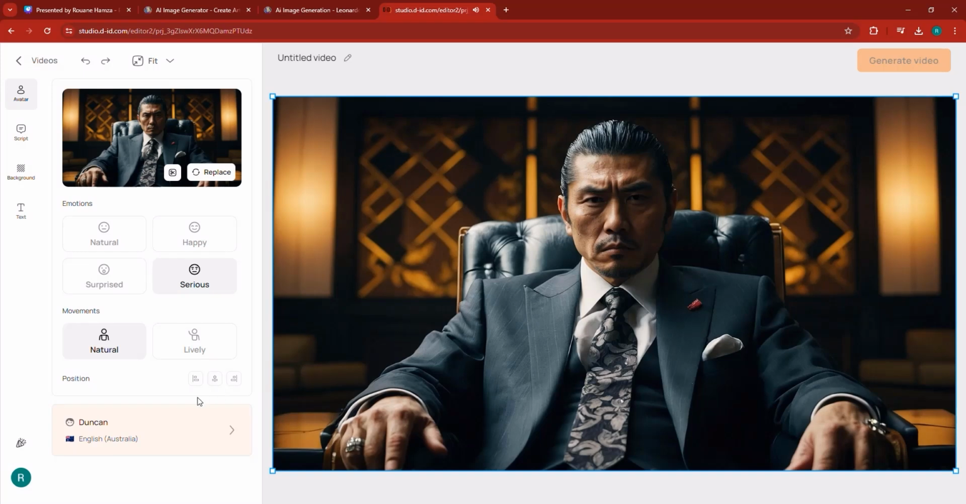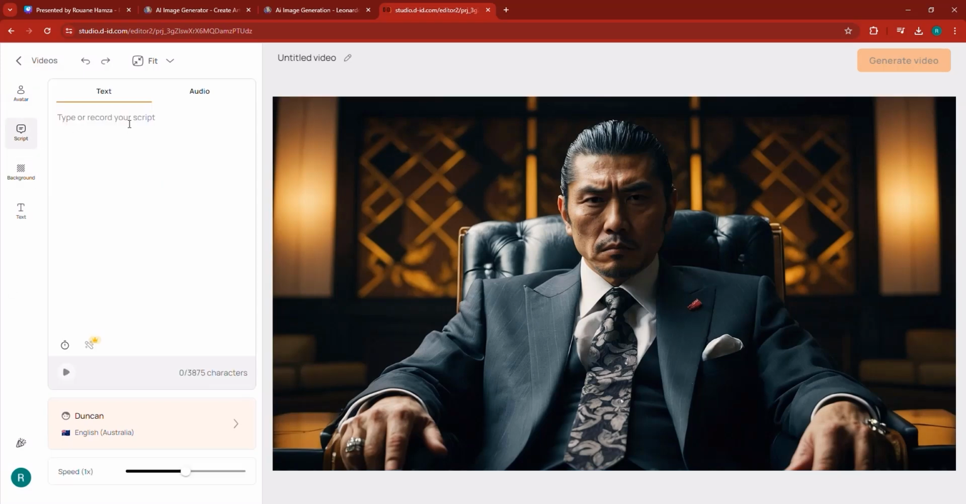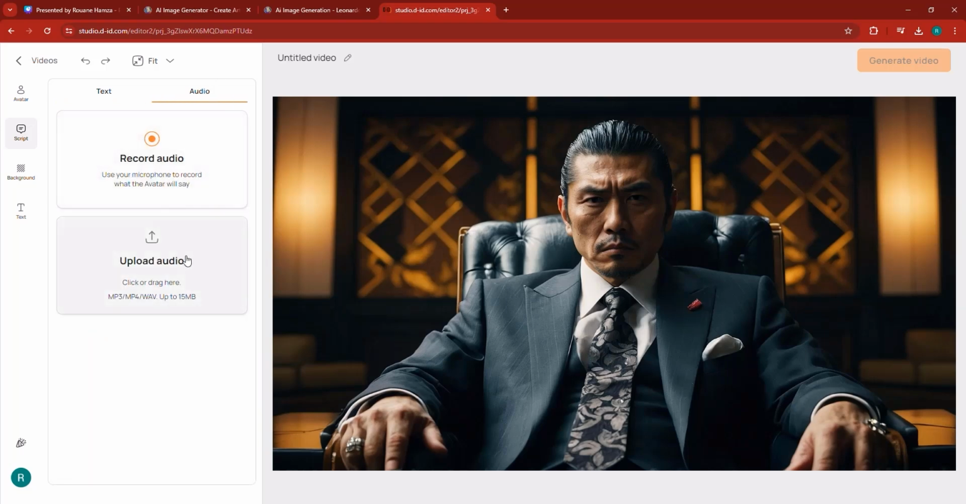All right, so I selected an Australian voice. Now click on the script so that you can add some script. Now we can either record the script, in which case you can upload the recorded version. You can go to audio, upload the recorded version, or record yourself.